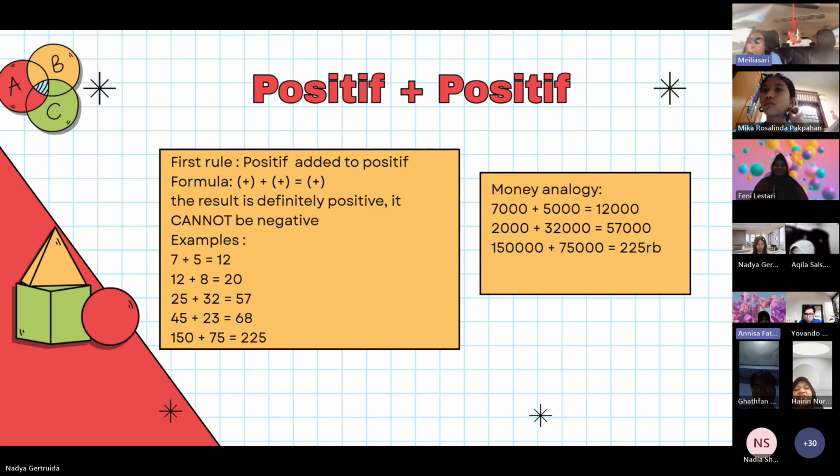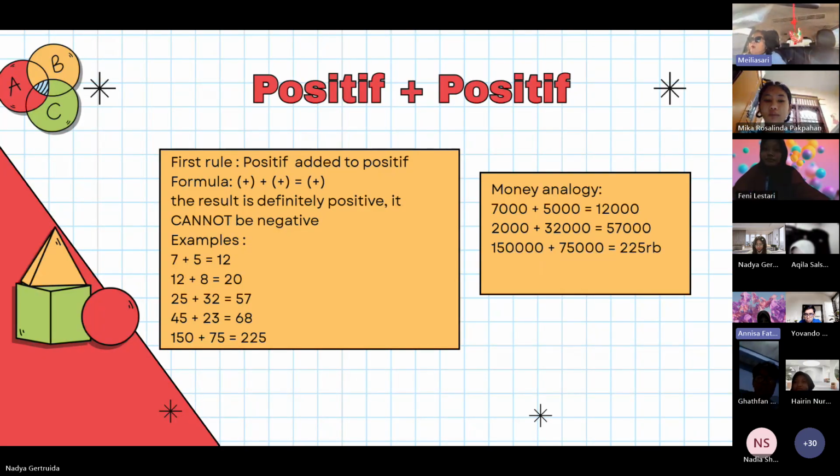Yes, now this rule stated is good and it never changed. This is the basic foundation. You remember the result is definitely positive. It cannot be negative. So if adding positive to positive, we confirm the result is positive. That's simple. Never underestimate these rules because here we start building our understanding of the calculation.